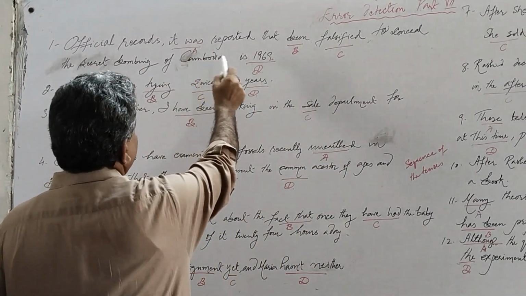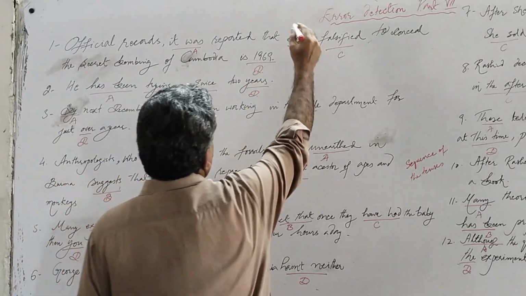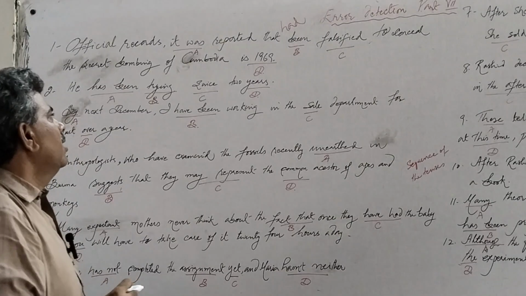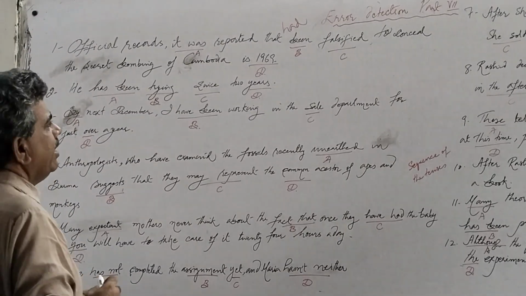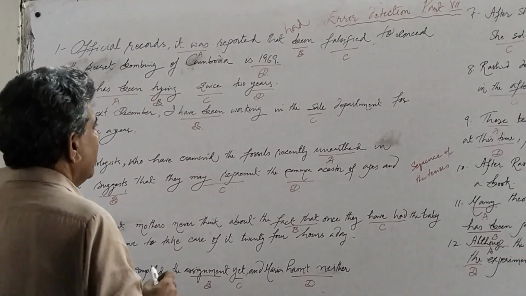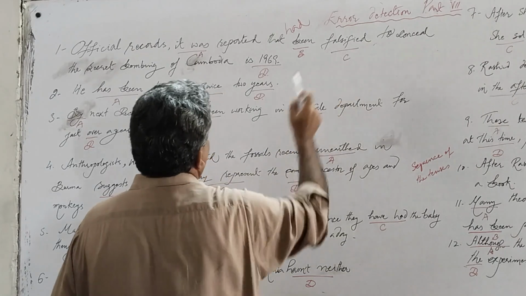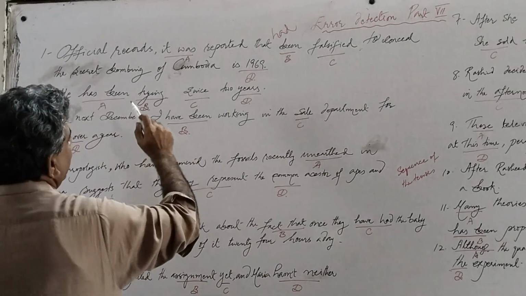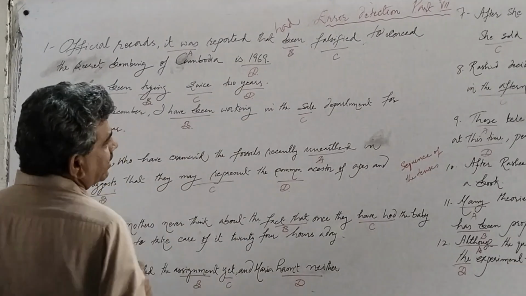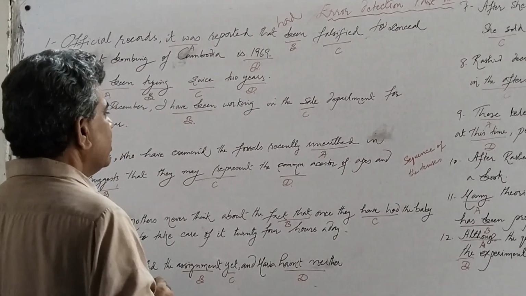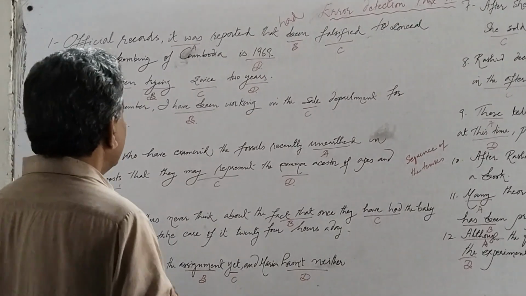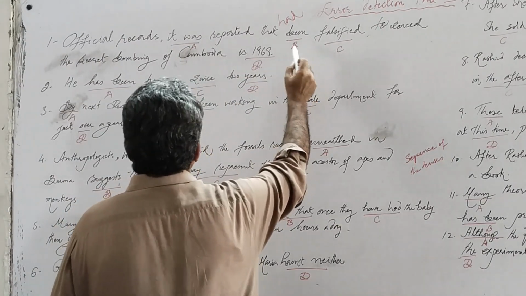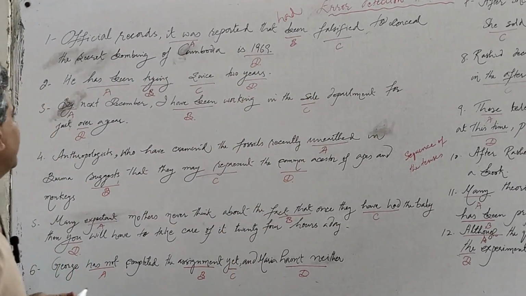Official records, it was reported that had been falsified. We need a helping verb had here so that we can make this clause past perfect tense so that it could match it was reported, and as we need the sequence of tenses here, we should have past perfect with the past indefinite.